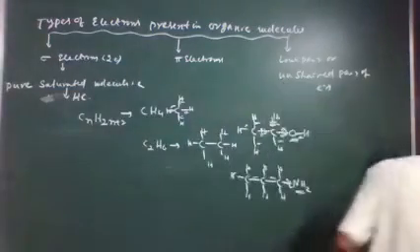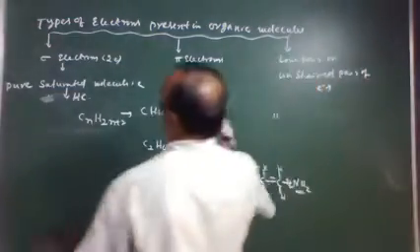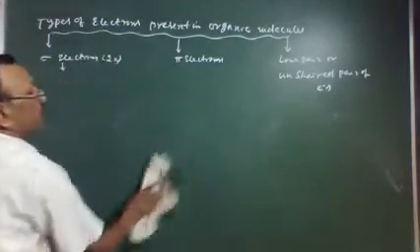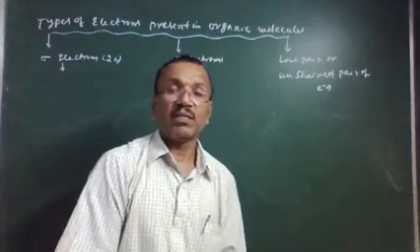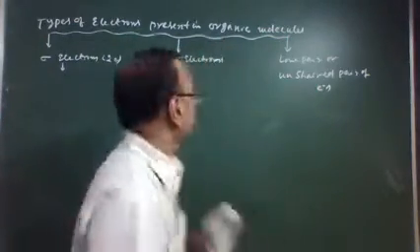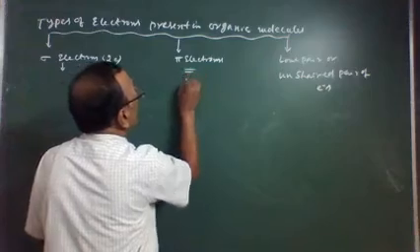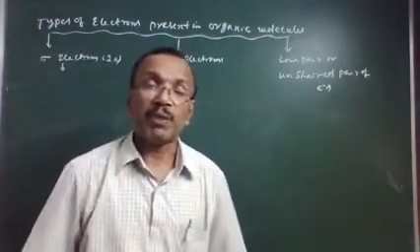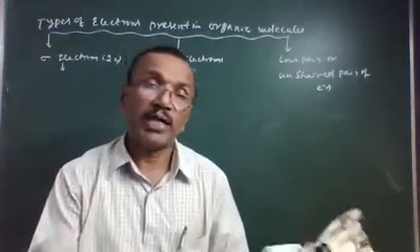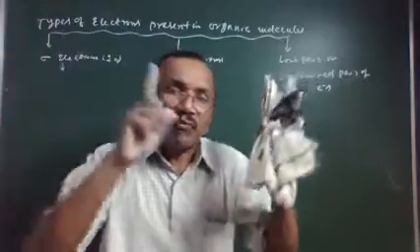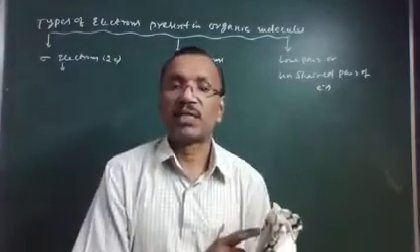Now, come to the pi electrons. Pi electrons are generally indicated by double or triple bonded molecules. What is a pi bond? The bond formed between any two atoms due to side-wave overlapping of atomic orbitals.